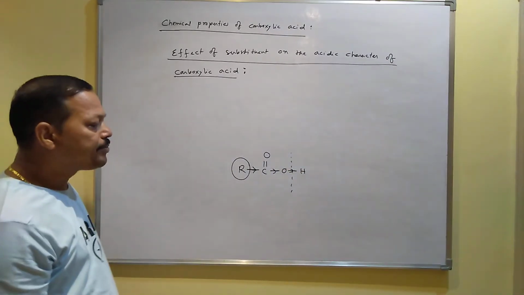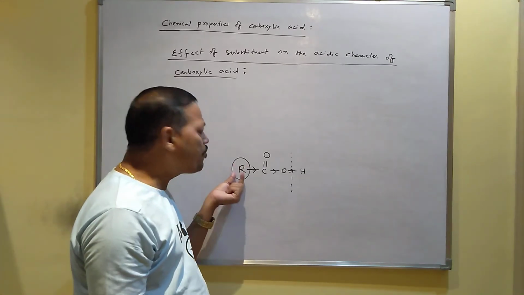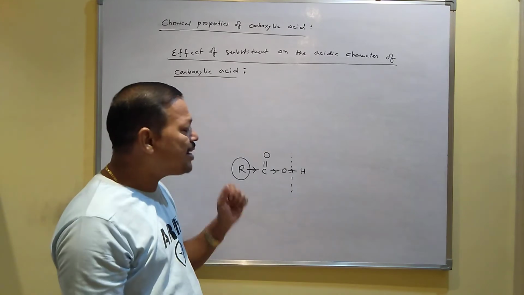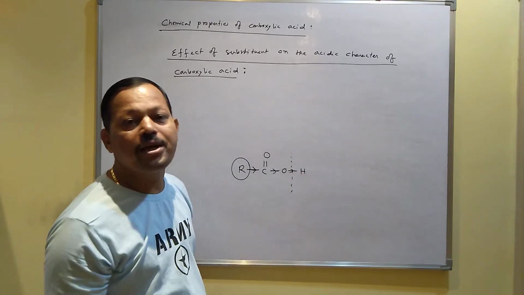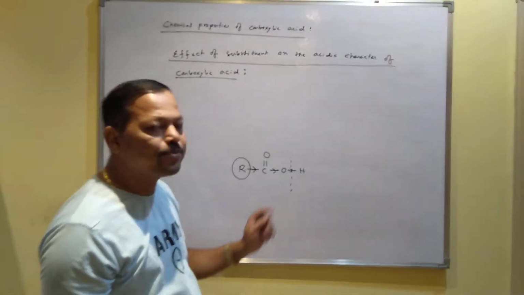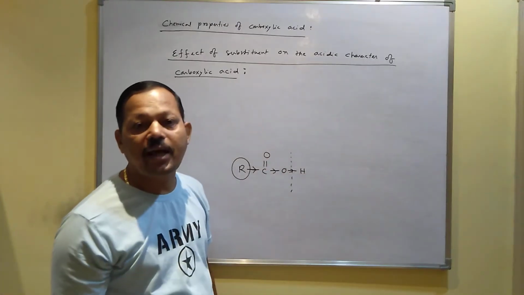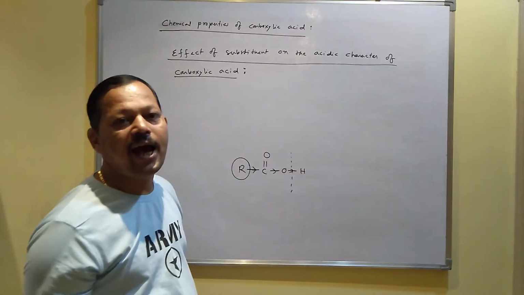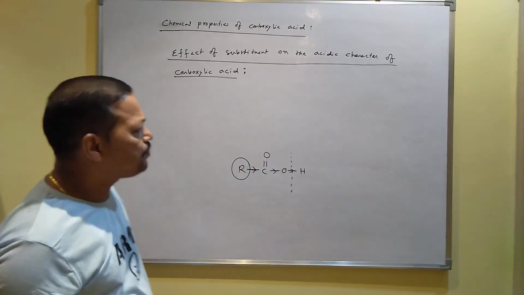So that is why, due to the presence of this electron donating group, it donates the electron towards this oxygen, and that is why the OH bond becomes stronger. And that is why it is difficult to break the OH bond and it is difficult to release the H plus ion. And that is why carboxylic acids act as weak acids.